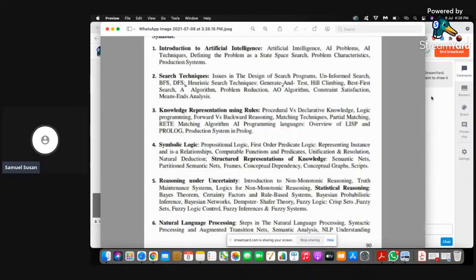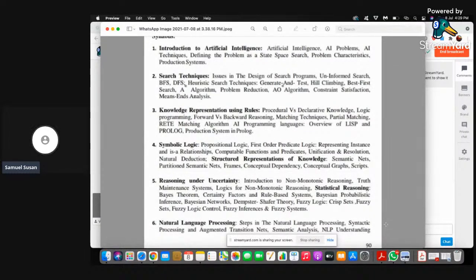And if at all possible, from the textbook in the 8th chapter, you can go with the statistical reasoning. In case you have good enough time, go with the Bayes theorem and the rule-based systems for that. The 5th chapter is very complex and is a huge chapter also, so you can go with the non-monotonic reasoning types and Bayes theorem. And one more important topic in that one is Dempster-Shafer theory. So these are the important topics in the 5th chapter, right?